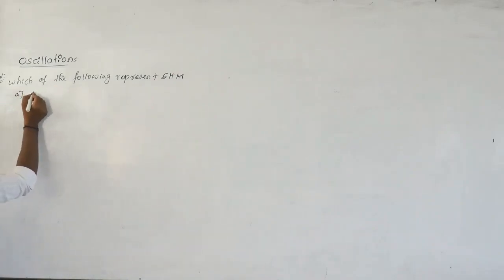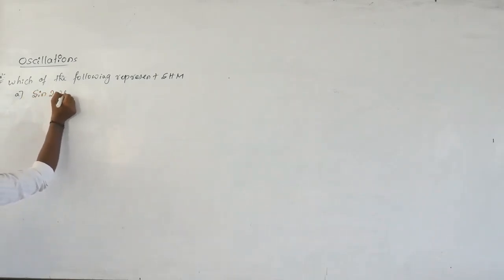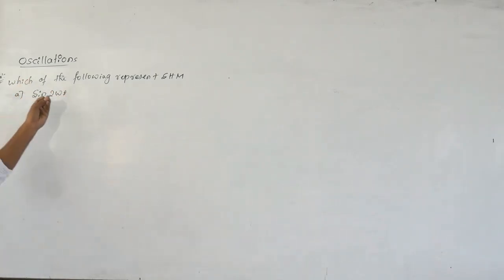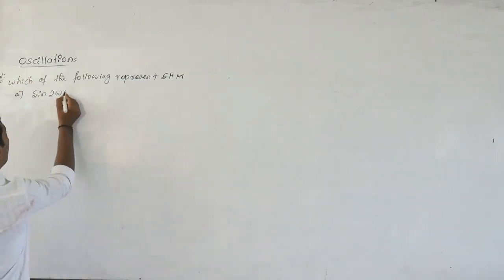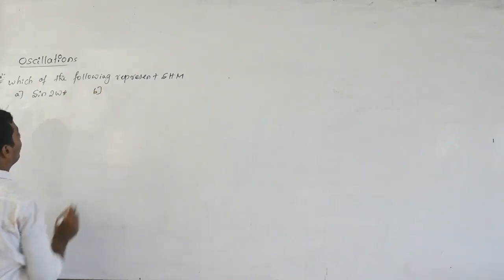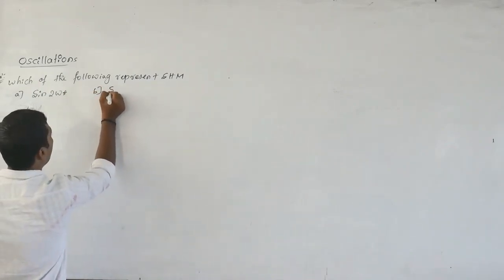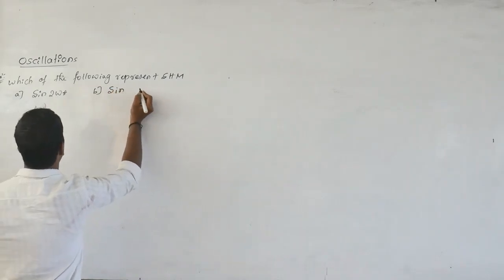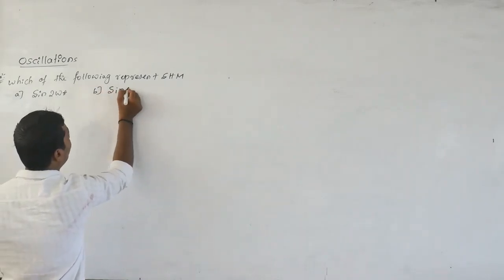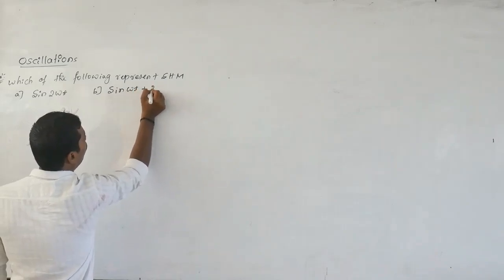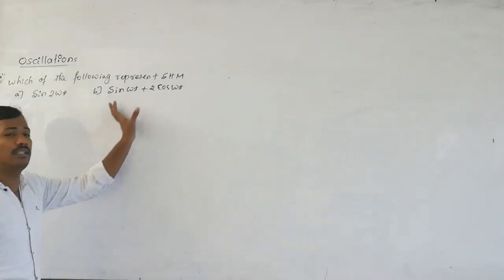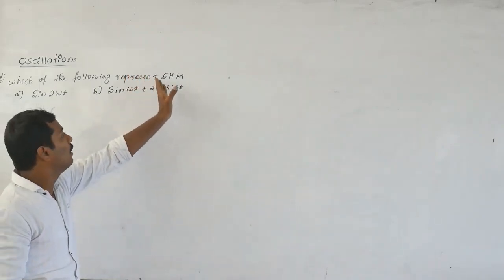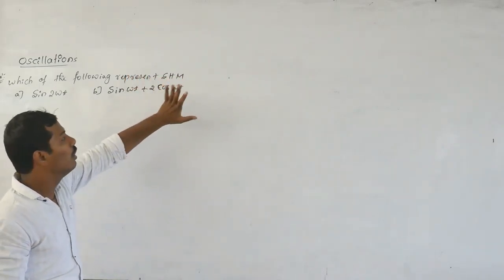One is A: sine of 2 omega t. Is it representing simple harmonic motion or not? Then another one is B. The second equation is sine of omega t plus 2 cos of omega t. Whether this equation also represents simple harmonic motion or not.